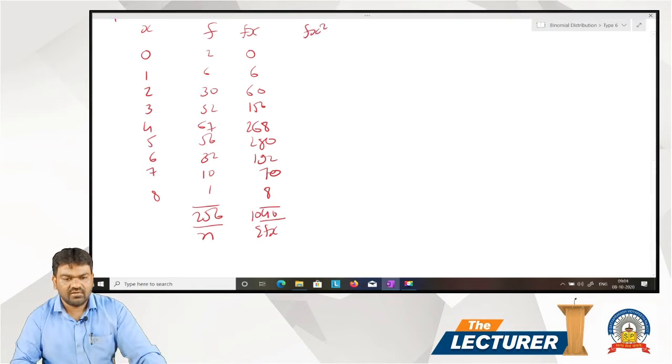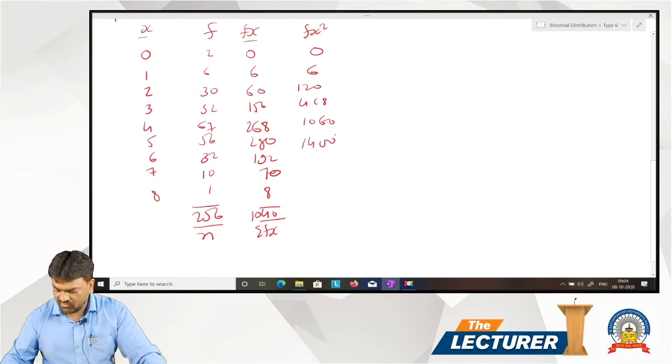Fx square, that is fx multiplied by x. First column multiplied by third column. 0, 6, 6 multiplied by 1, that is 6, 60 multiplied by 2, that is 120, 156 multiplied by 3, that is 468, 268 multiplied by 4, that is 1072, 280 multiplied by 5, that is 1400, 192 multiplied by 6, that is 1152, 70 multiplied by 7, that is 490, 8 multiplied by 8, that is 64. Total 4760. This is sigma fx square.